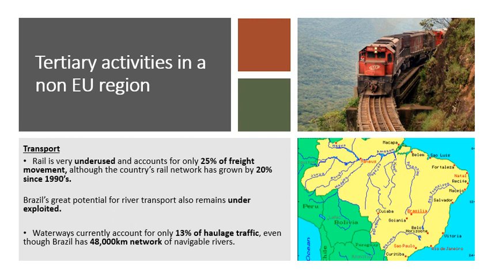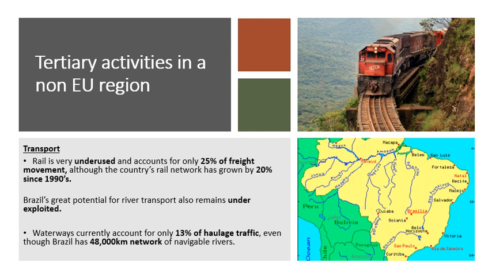Okay, a final thing that Brazil has that they do not use enough is their rivers, their waterways. If you look at the map on the bottom right, guys, those are some examples of some Brazilian rivers. That's not even all the rivers, that's just the main ones. Brazil has got a 48,000 kilometer waterway network of rivers. And what could these rivers be used for? Transport. Big haulage ships, trawlers could easily transport stuff from city to city or from one region in Brazil to the other via these waterways.